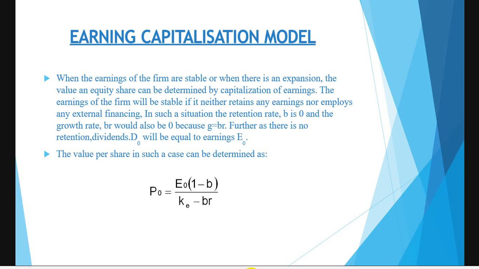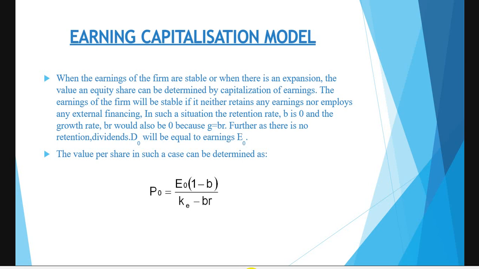The earnings of the firm will be stable if it neither retains any earnings nor employs any external financing. So the earnings are said to be stable. Stable means they are normal. They don't keep any earnings, nor do they take from the outer side, like loans from external parties. So in such a situation, the retention rate B is 0, and the growth rate BR would be 0, because G is equal to BR.